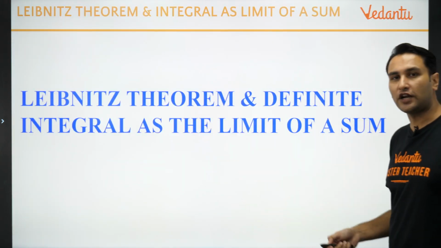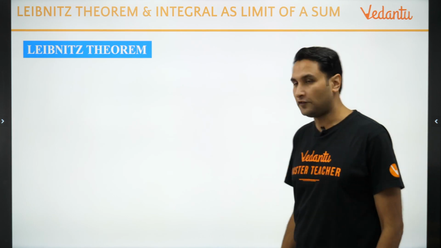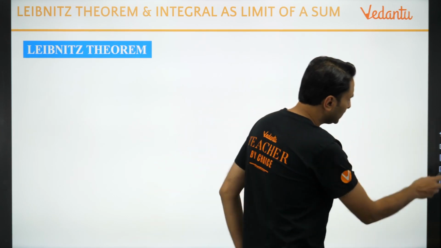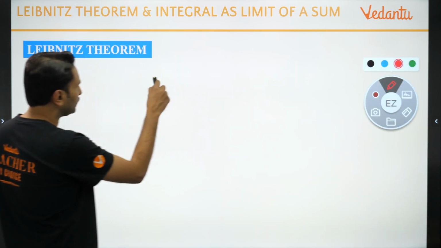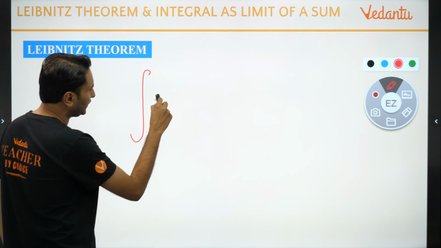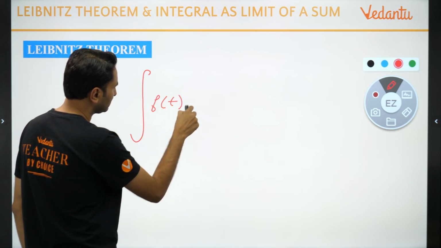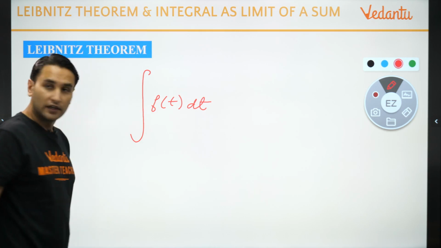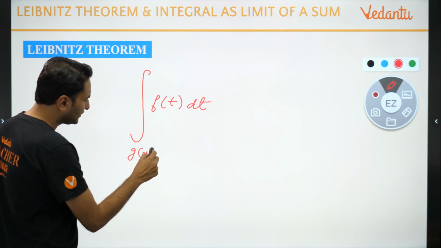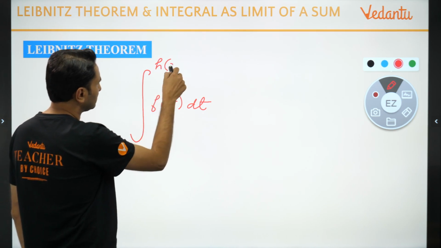I am going to start with Newton-Leibniz formula. Bachcho, remember what Newton-Leibniz was? Let me quickly revise it for you. What was Newton-Leibniz, bachcho? It was integration of, for example, f(t) dt, under the limits, for example, g(x) to h(x).